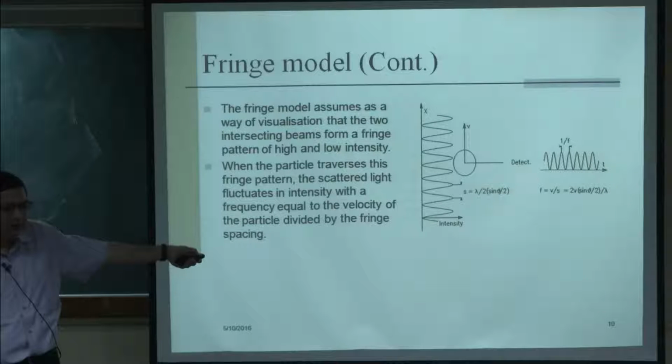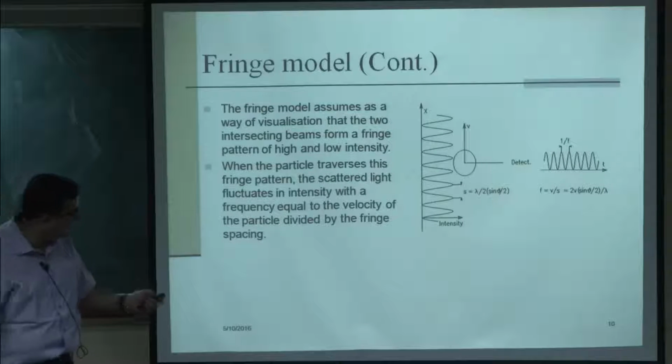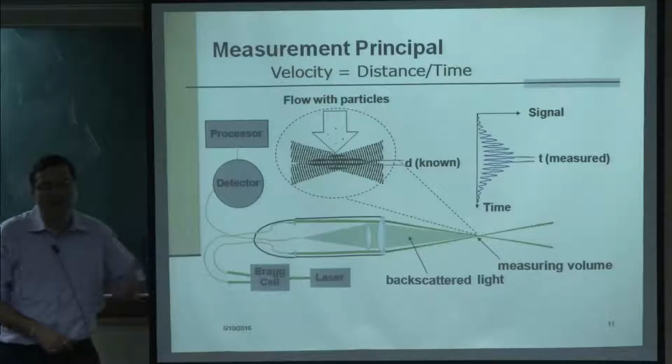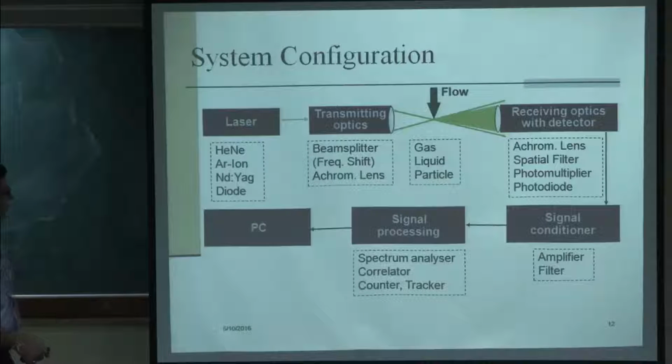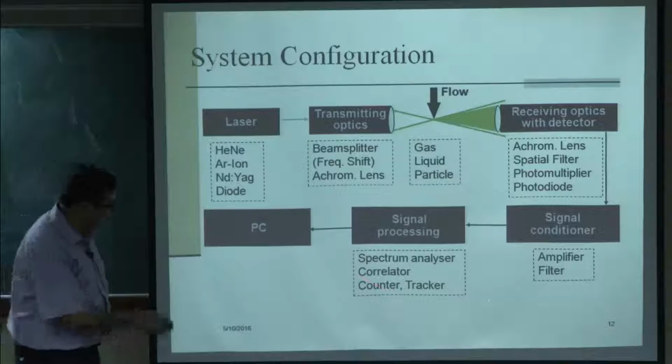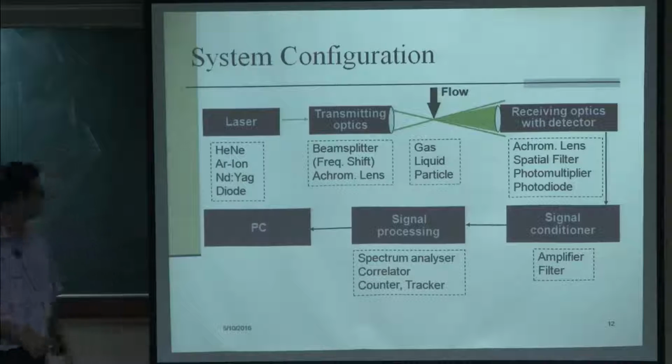Therefore, this becomes very high, the frequencies are very, very high. Because you have to measure those high frequencies you require very fast electronics, and that is what makes the system more expensive, and this is essentially the critical component.